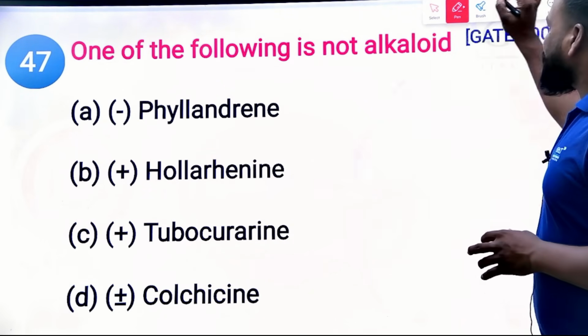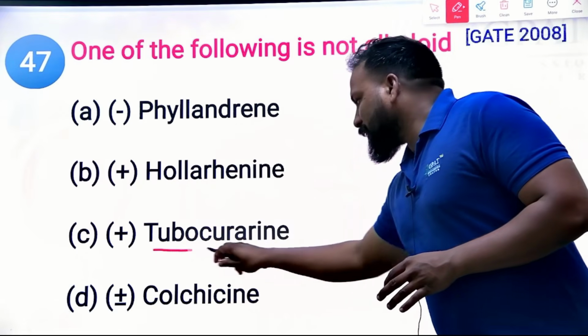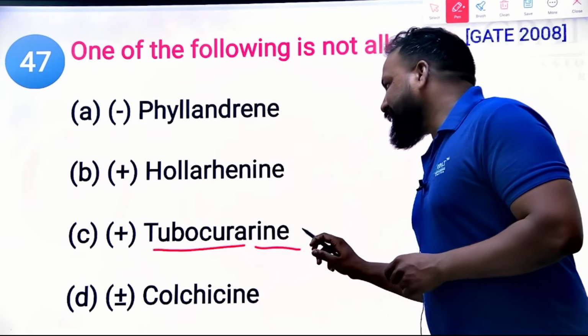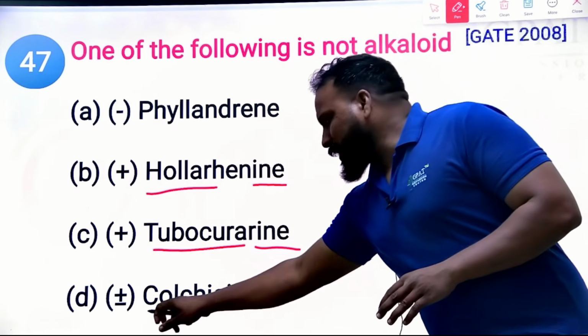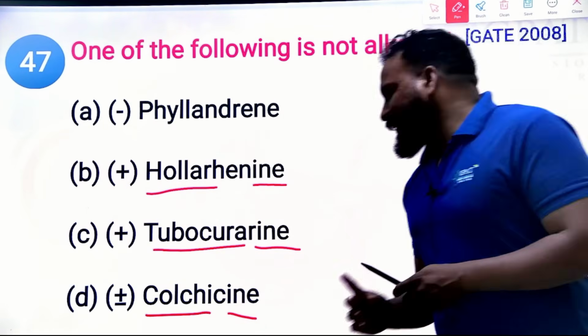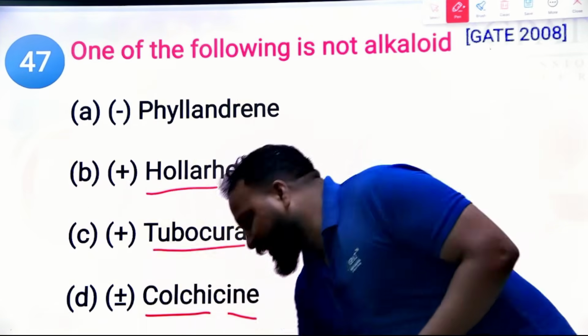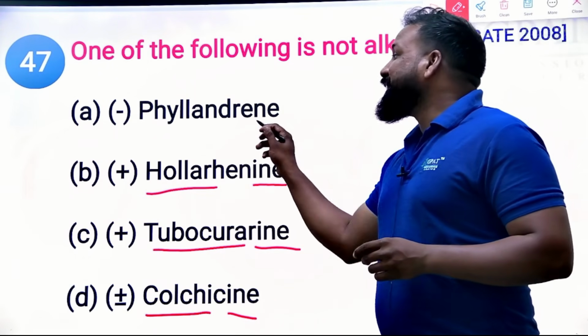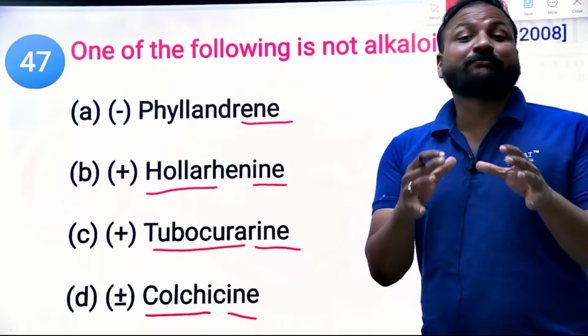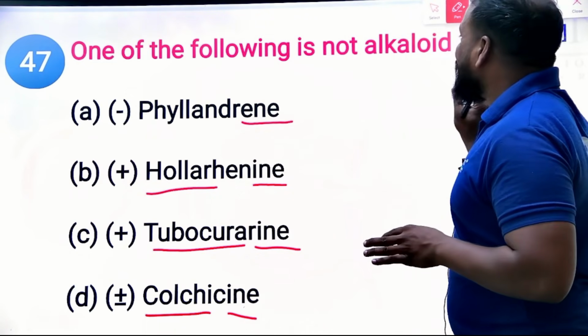For everything you can see here, tuberculorein, hollerine and colchicine, INE stands for alkaloid, whereas ENE stands for terpene. Now the question is, one of the following is not an alkaloid.